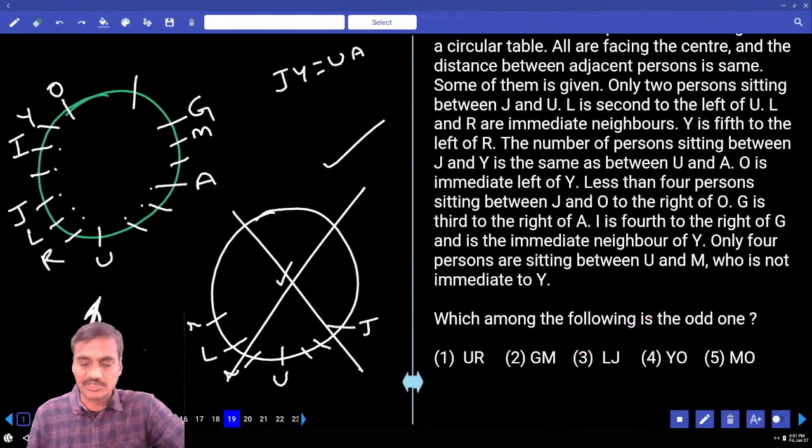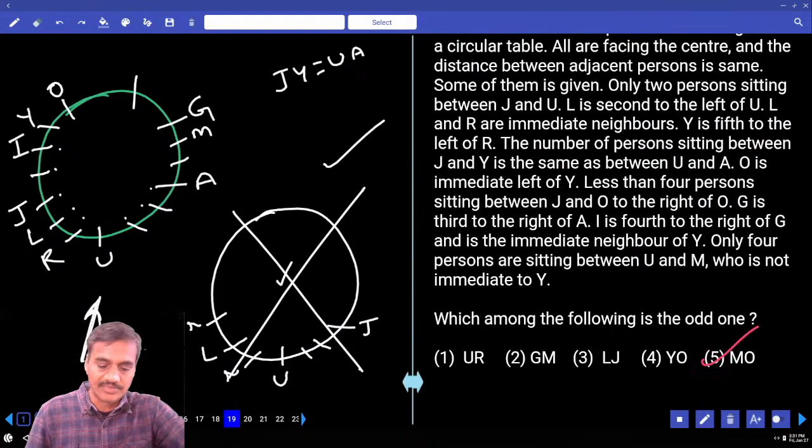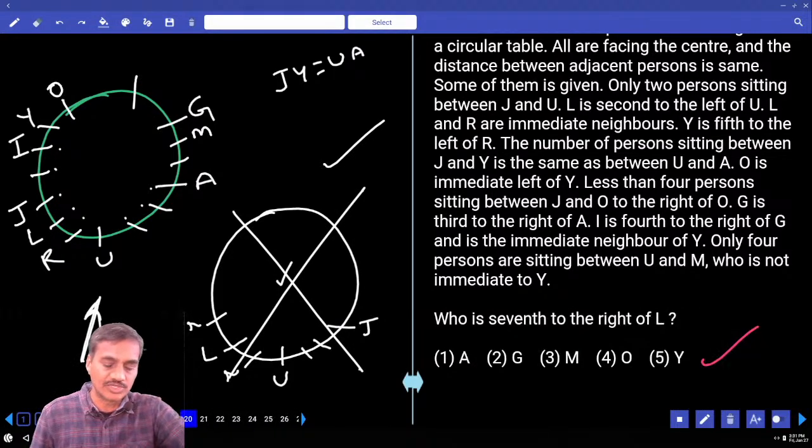Which among the following is the odd one? U and R are adjacent. G and M are adjacent. L and J are adjacent. Y and O are adjacent. M and O are not adjacent. Except choice 5, the remaining persons are adjacent to each other. Choice 5.